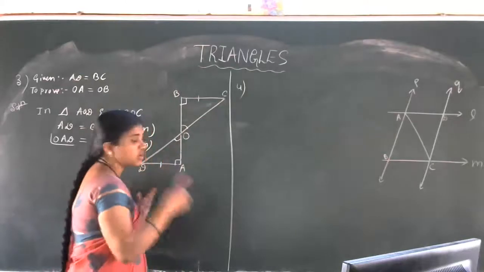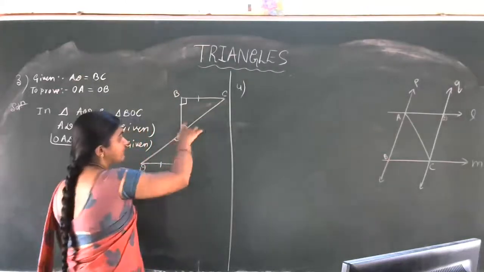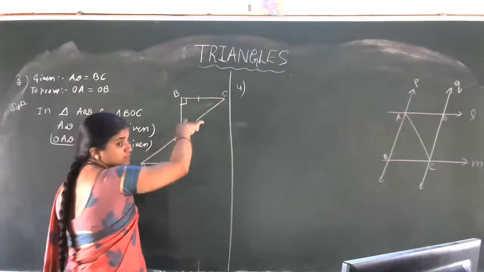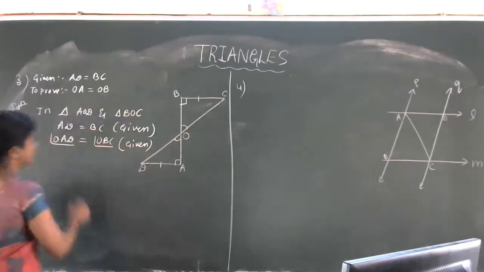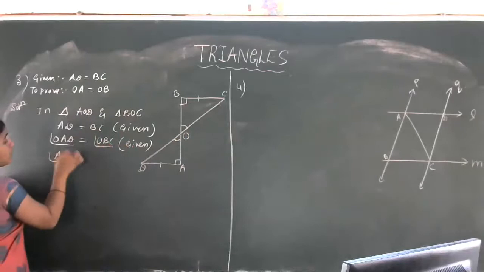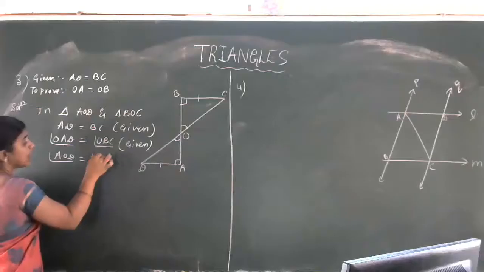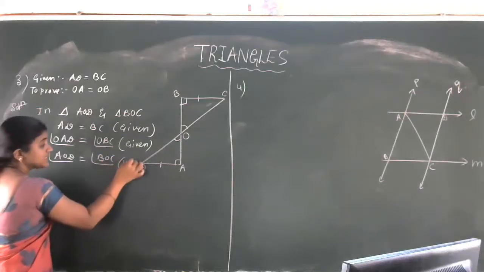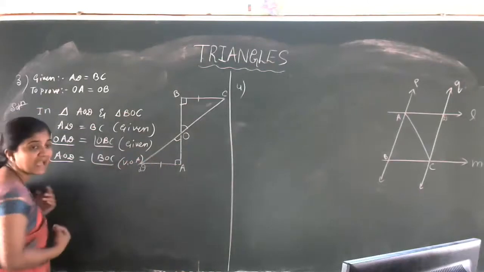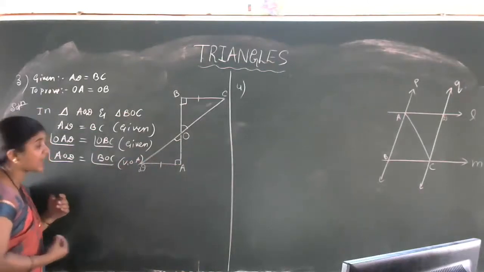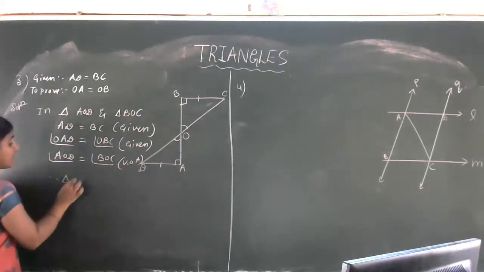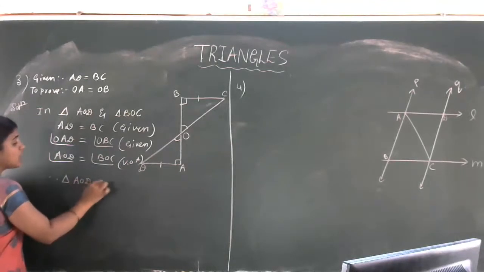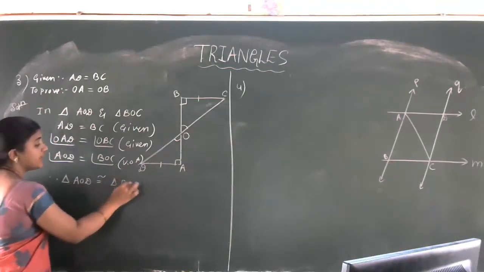So only one choice is this one, vertically opposite angle. That is angle AOD is equal to angle BOC. Reason is vertically opposite angles. Therefore, triangle AOD is congruent to triangle BOC.